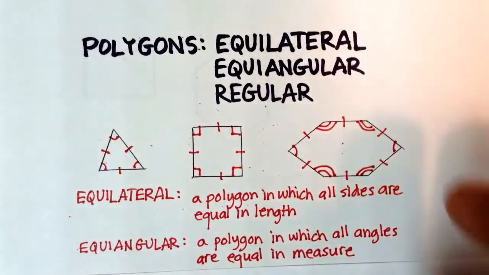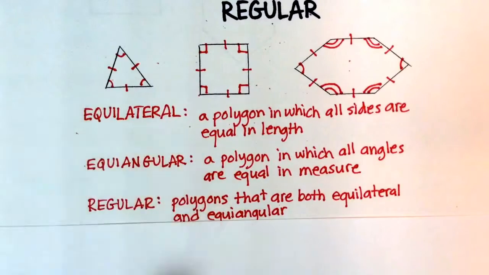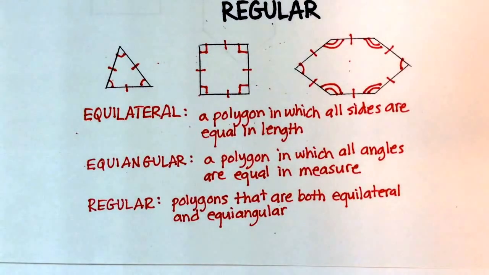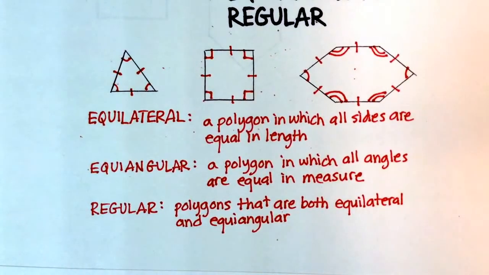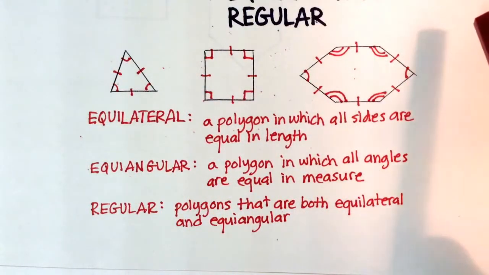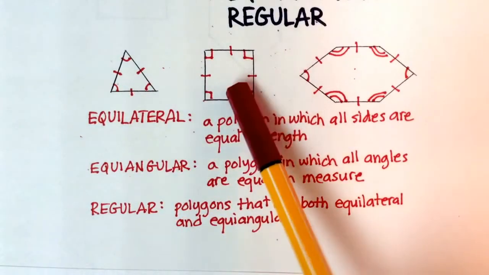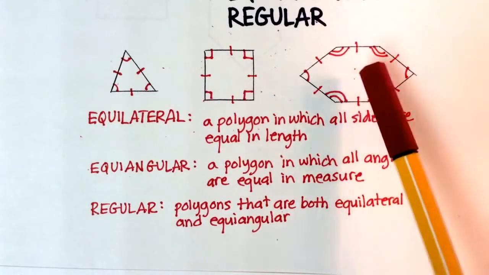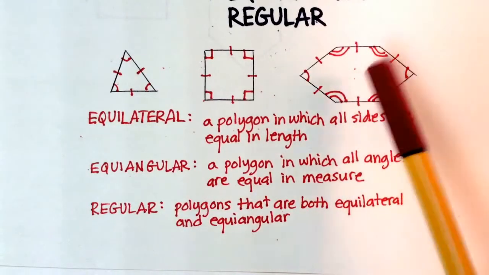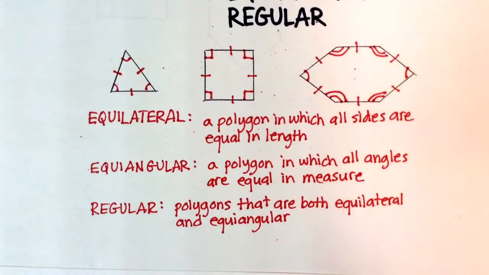Now let's go to a regular polygon. A regular polygon, by definition, is a polygon that is both equilateral and equiangular. So up here, of these three, which one of these would be a regular polygon? It would be the equilateral triangle and the square, and this one would not be a regular polygon, right? Although it is equilateral, it is not equiangular.